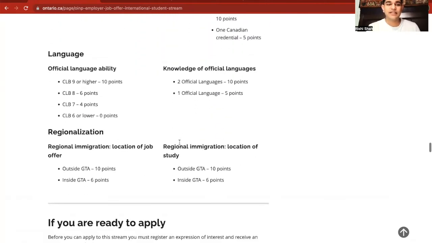Moving forward, a language attribute of the academics is also very important. A language for basically a secondary language test can give you all the way up to 10 points, and all of them are dependent on your IELTS or TOEFL scores.